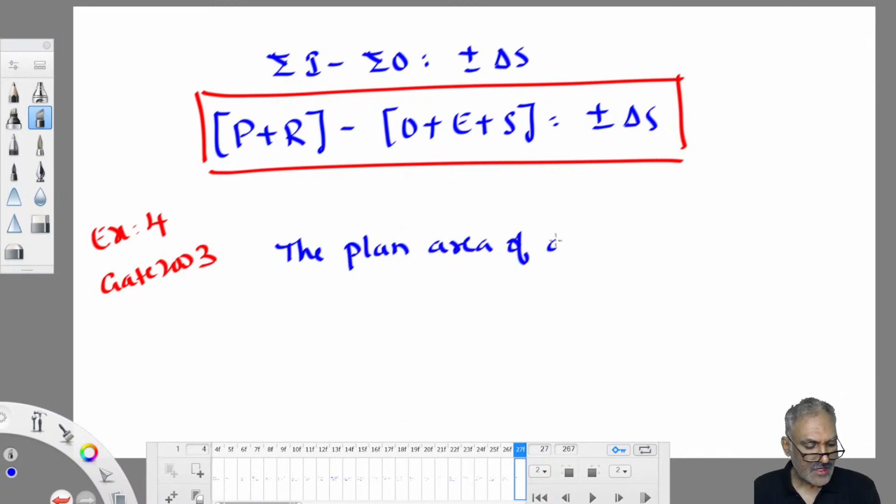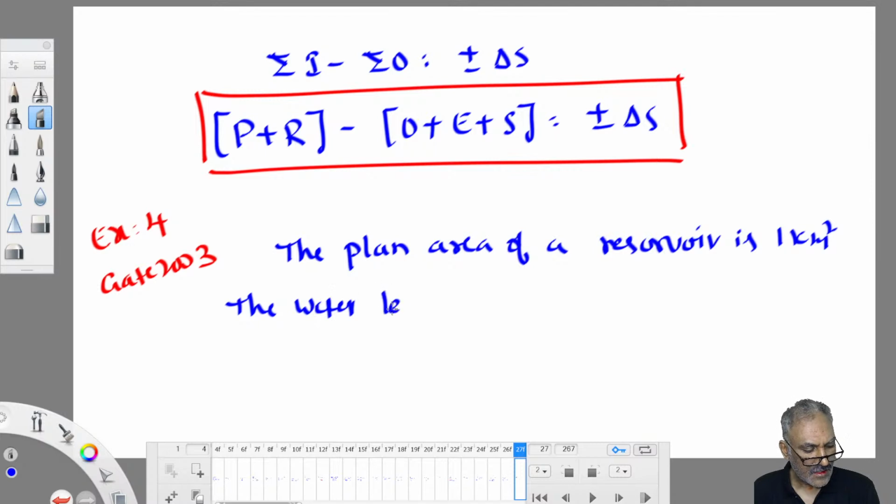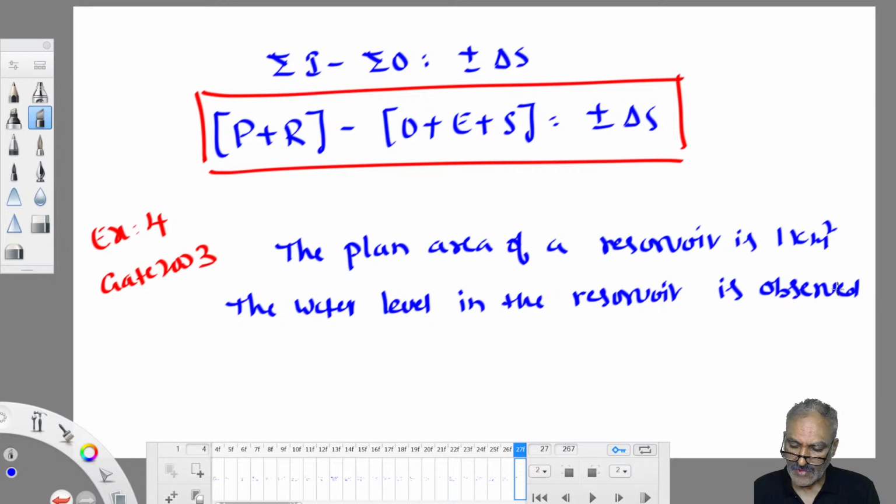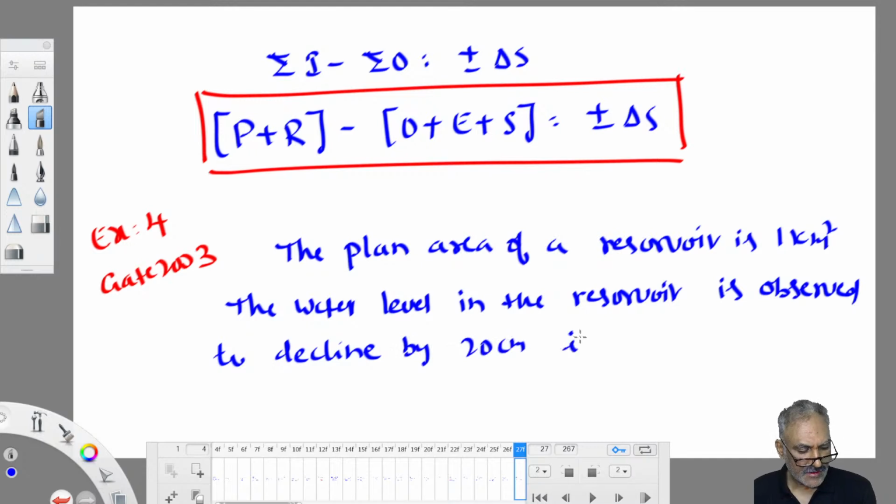The plan area of a reservoir is 1 kilometer square. The water level in the reservoir is observed to decline. Decline means what? Water level is increasing or decreasing? Decline means water level is falling, decreasing. Decline by 20 centimeter in a certain period.